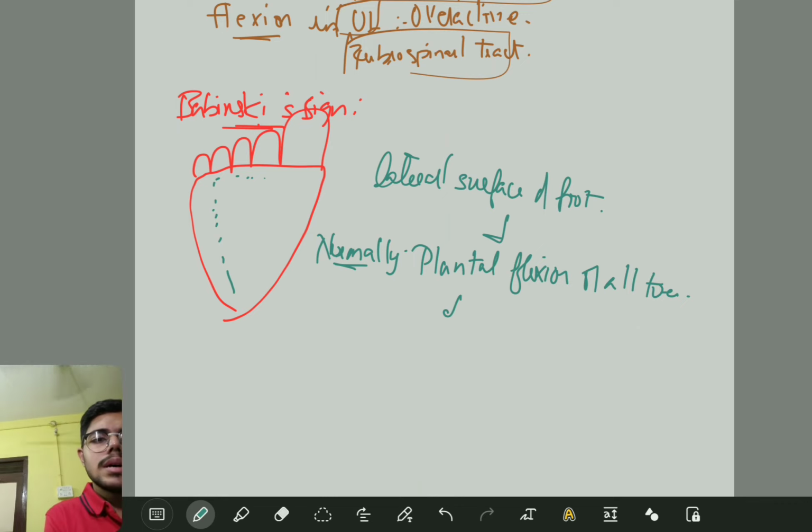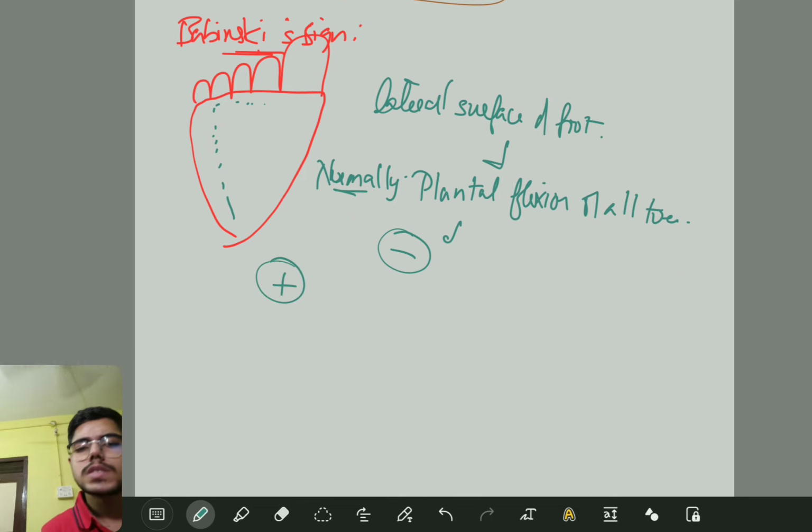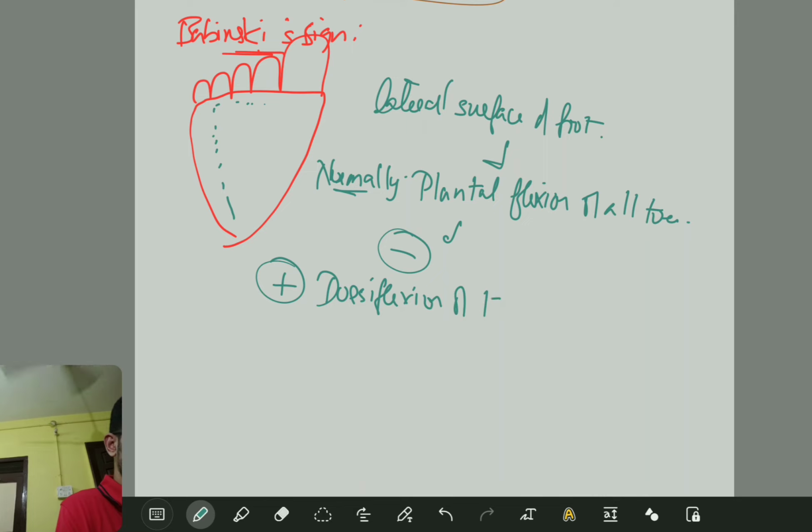This is your negative Babinski sign. For a positive Babinski sign, there will be dorsiflexion of the great toe, and all other toes will fan out.